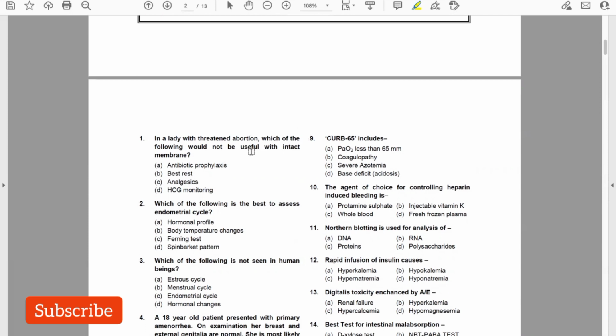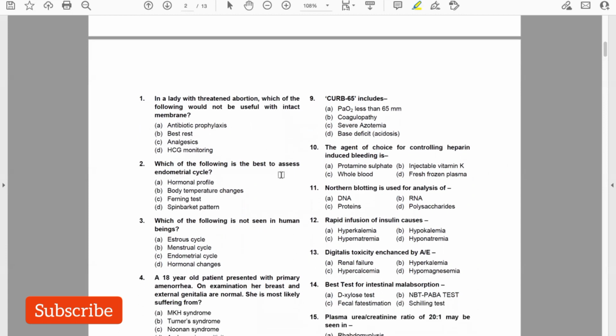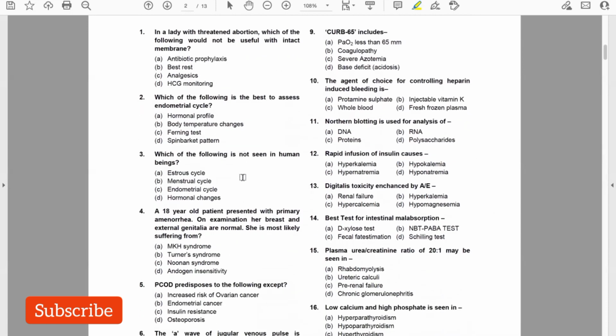So let's start. In a lady with a threatened abortion, which of the following would not be useful with intact membrane? The answer is antibiotic prophylaxis. Which of the following is the best to assess endometrial cycle? Answer is hormonal profile. Which of the following is not seen in human beings? Answer is estrous cycle.